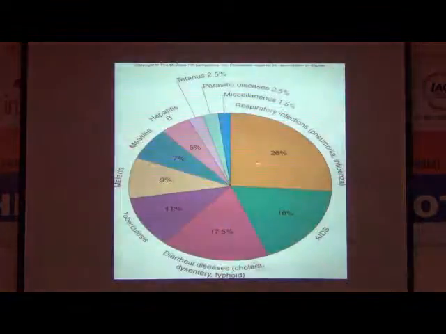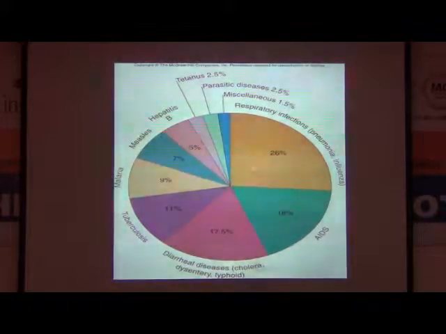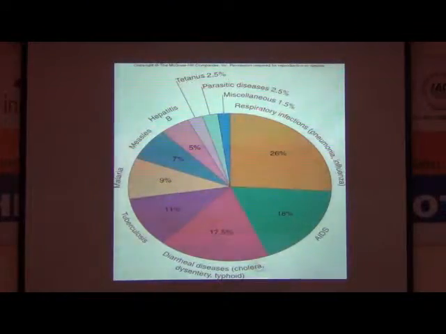Next. If you see this statistic, say for example globally there are 100 people, out of 100, 26 people are having respiratory infection. 18% have HIV infection. 17.5 have cholera, dysentery, typhoid. 11% have tuberculosis. 9% have malaria, 7 measles, 5 hepatitis B, 2.5 tetanus, 2.5 parasitic disease, 1.5 miscellaneous. These include all HCV and other emerging disease.